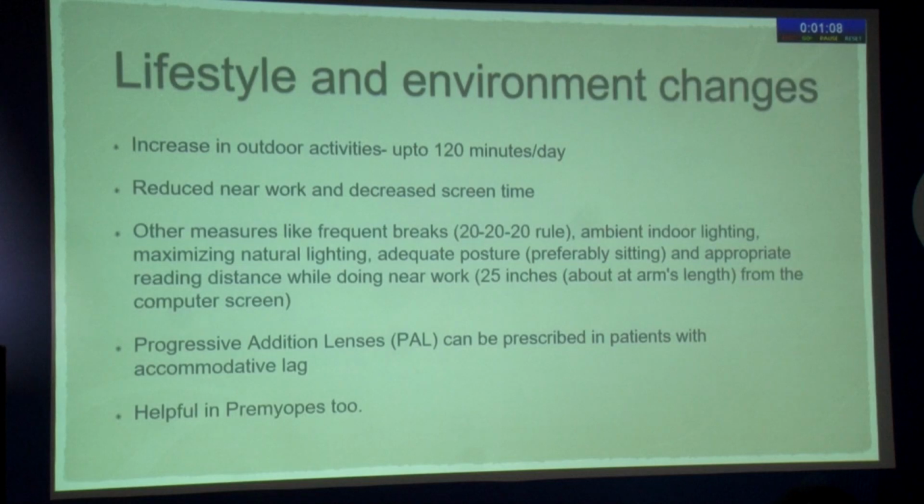Lifestyle modification is very important. Ask the children to get more involved in outdoor activities, reduce near work, and decrease their screen time. Other measures like the 20-20-20 rule, ambient lighting while reading, and adequate posture, sitting on a chair and table while reading, are all helpful in reducing myopia progression, and they are also helpful in pre-myopes so that we can reduce the development of myopia.